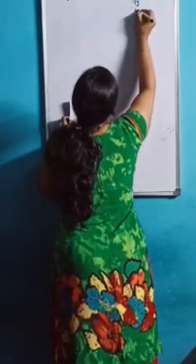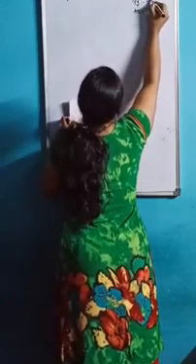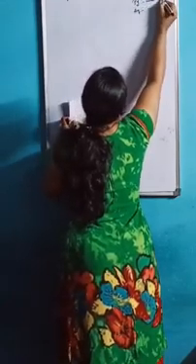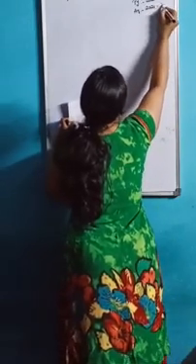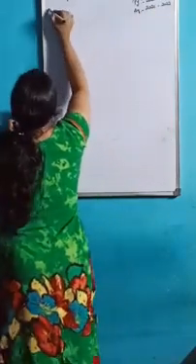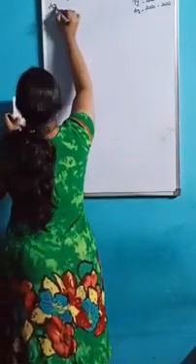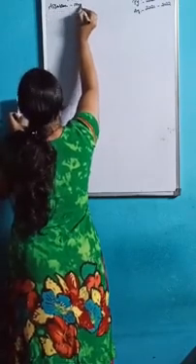Previous year, assessment year. Okay. So previous year is 2020 to 2021, assessment year 2021 to 2022. Assessee is Mr. Rao.